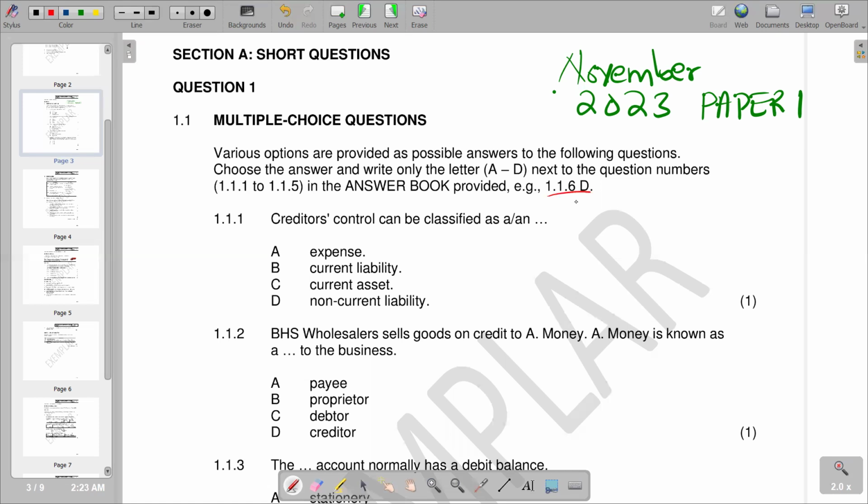So on the first part of the question, 1.1.1, it says creditors control can be classified as A or N. But we know that when we purchase or buy goods on credit, we are going to regard the person or the business that we've bought from as a creditor. So those are businesses or people that we've bought from, we record them in the creditors control.